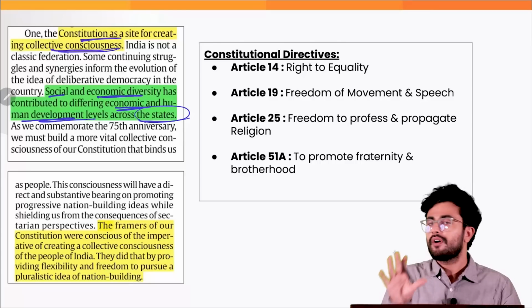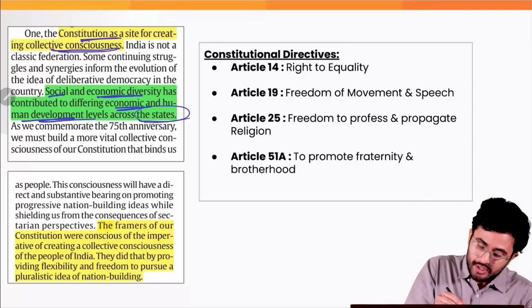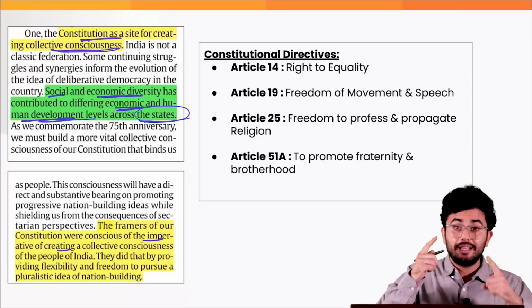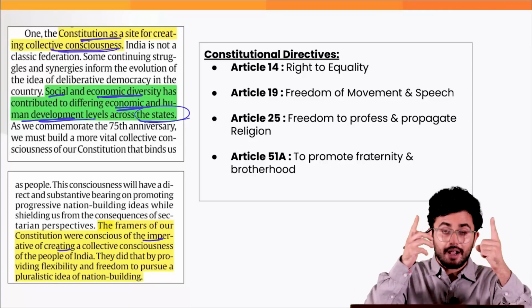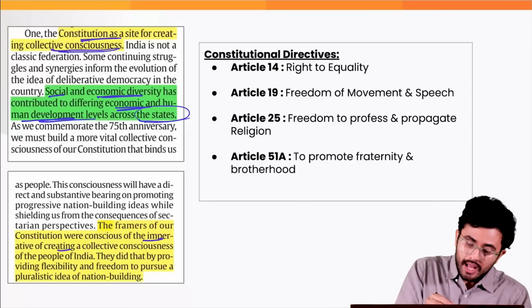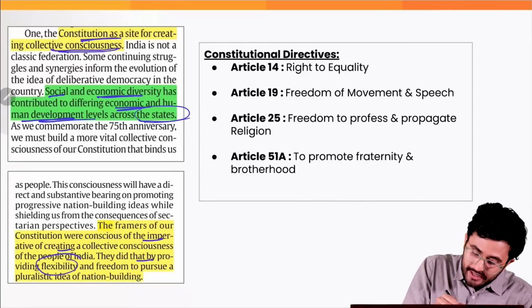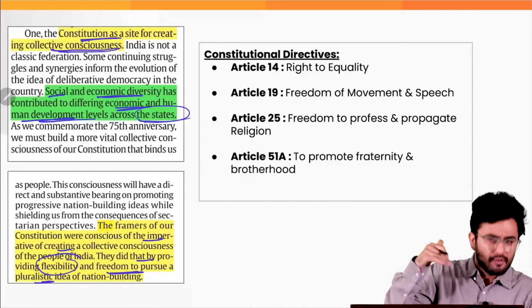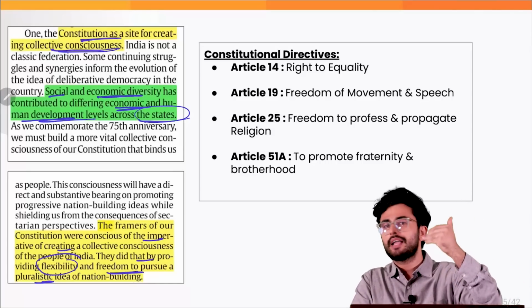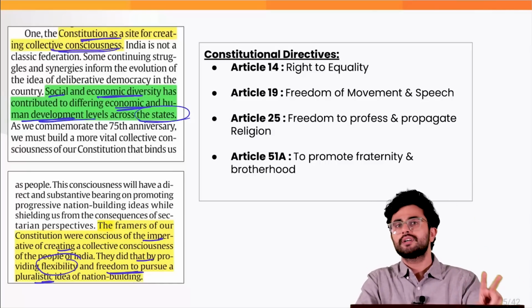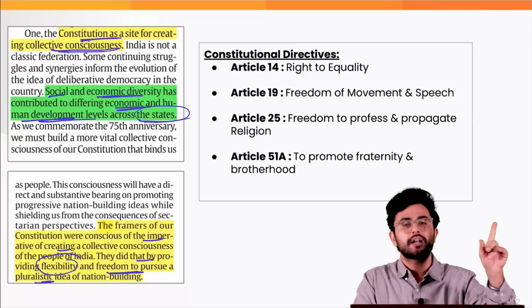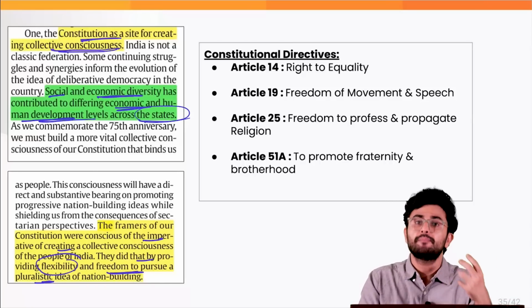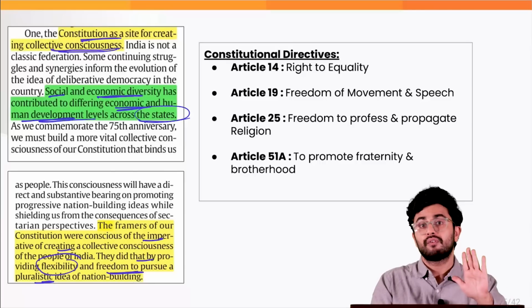So the framers of our Constitution were very conscious of the imperative of creating a collective consciousness, an idea of unity and brotherhood, and they did that by providing flexibility and freedom to pursue a pluralistic idea. For example, let's say you have an idea A, I have an idea B. Both of us have the freedom of speech and expression under Article 19 of the Constitution to keep our thoughts on the public platform, right?